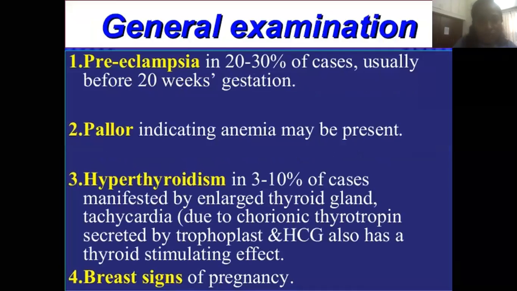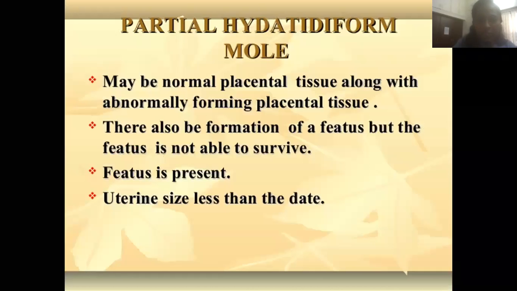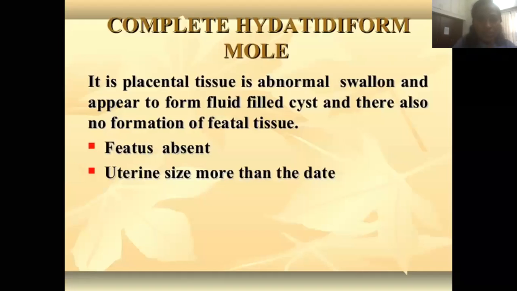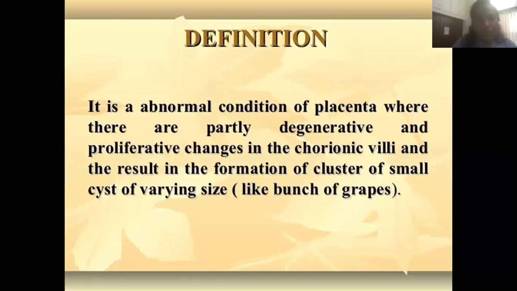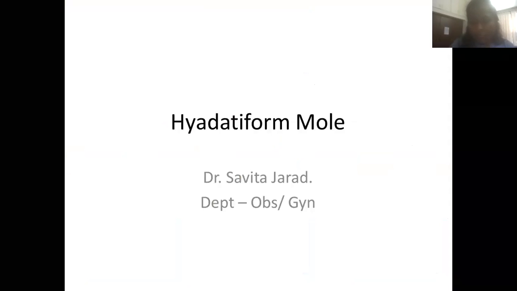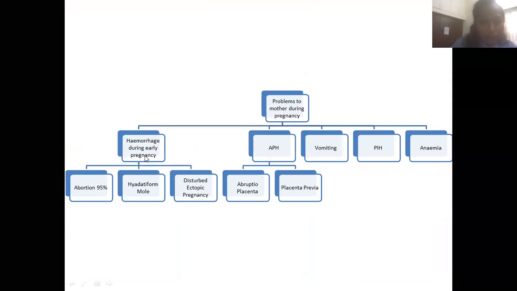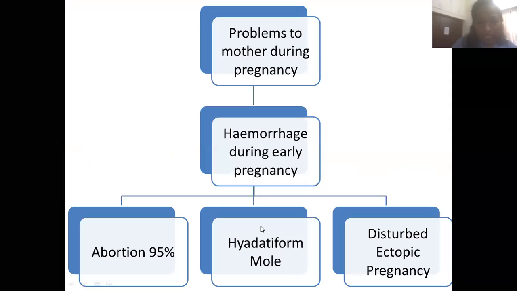Okay, so what we have seen today is about the hydatidiform mole. So what is it? Hydatidiform mole, short revision. Obstetrics, mother abnormal: in hemorrhage in early pregnancy, we are seeing the hydatidiform mole.